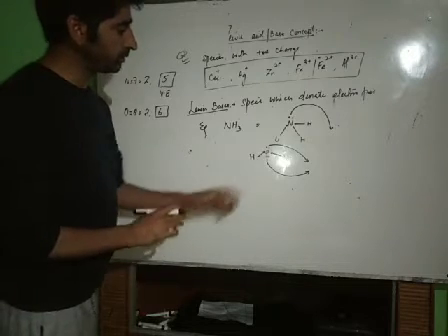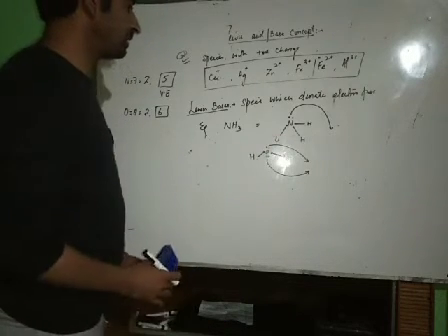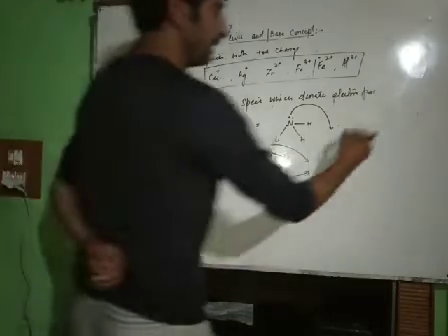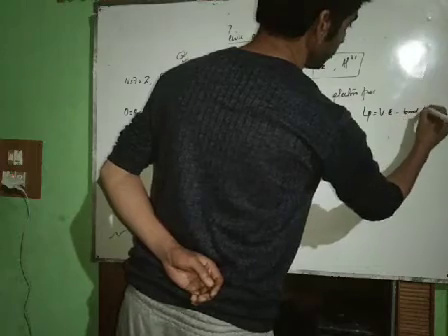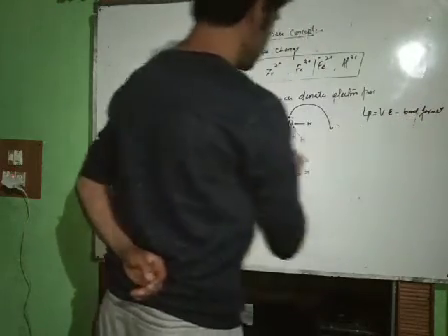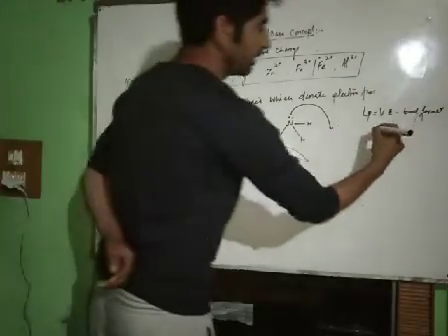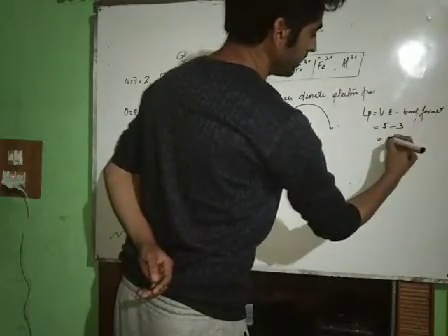Now, there is a trick how you can determine these lone pairs of electrons. Lone pairs is equal to valence electrons minus bonds formed. In case of ammonia, what are the valence electrons of nitrogen? 5. And how many bonds have been formed? 1, 2, 3. 5 minus 3 is equal to 2.